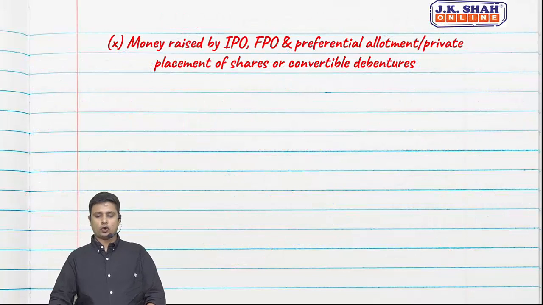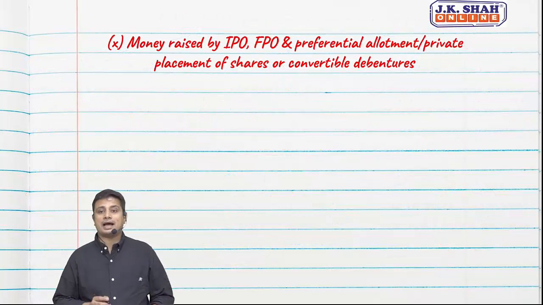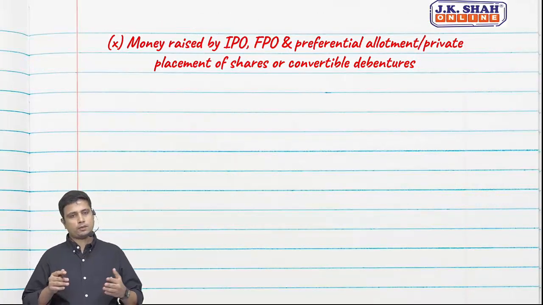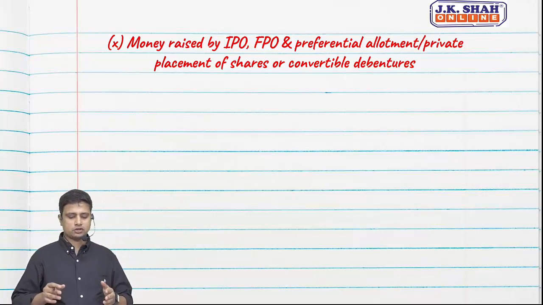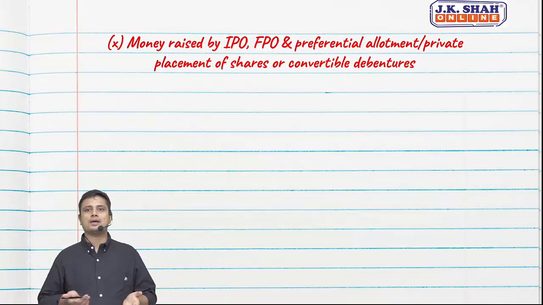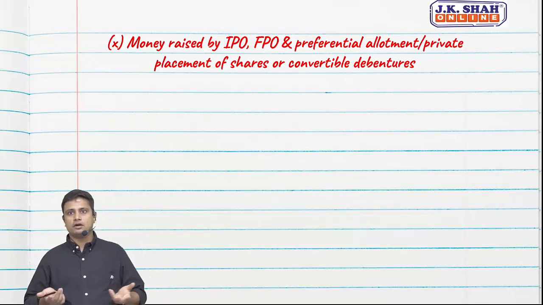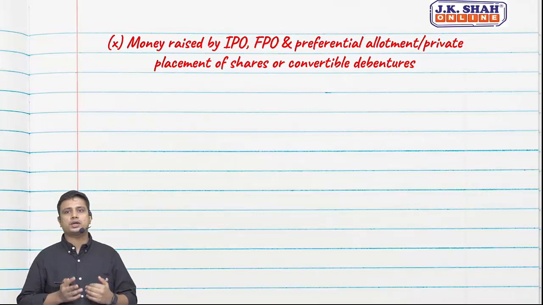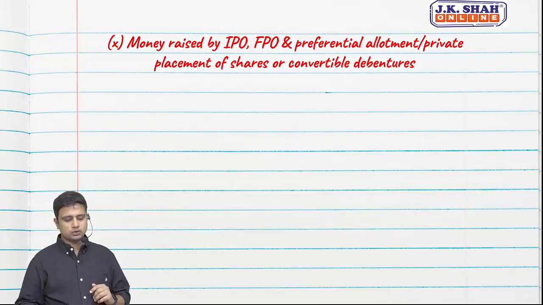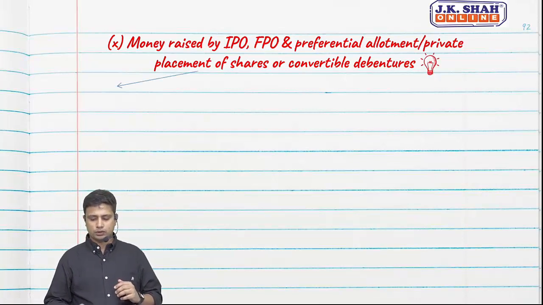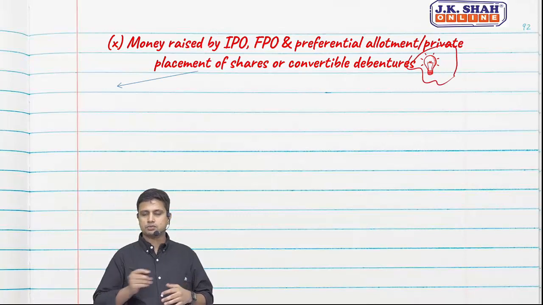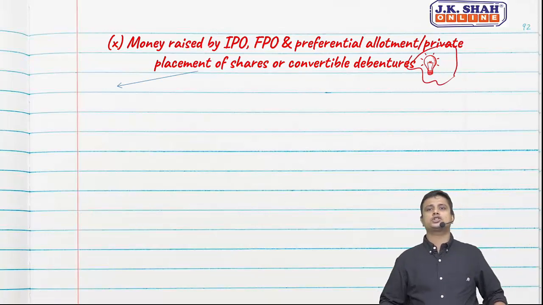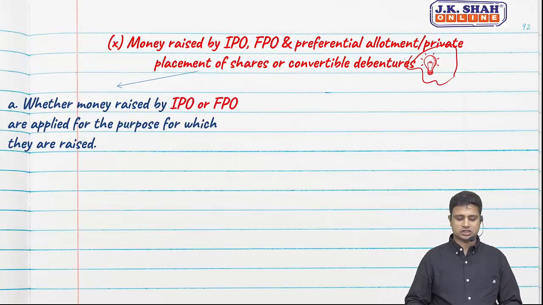Moving ahead, clause 10. Money raised by IPO, FPO, preferential allotment, private placement of shares or convertible debentures. I hope you all know IPO is initial public offer, and FPO is further public offer. So in a way, we are raising money. We need to report upon two things. This is altogether a new point as per CARO 2020. There was no such provision in CARO 2016.